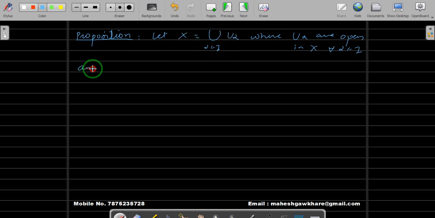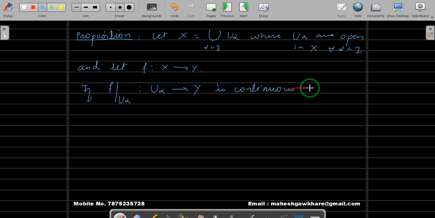And let f be a function from X to Y. If you have f restricted to U alpha, which is a function from U alpha to Y, is continuous for all alpha belonging to I.